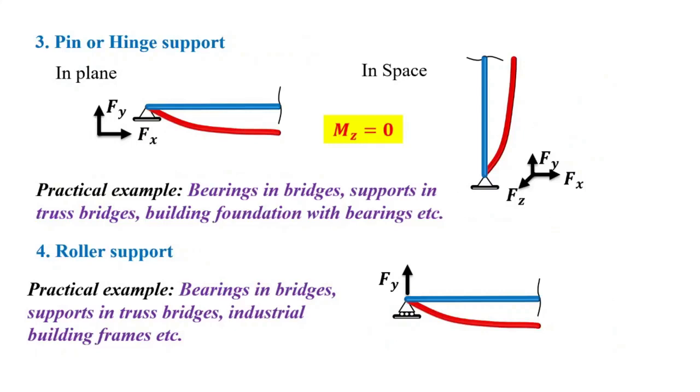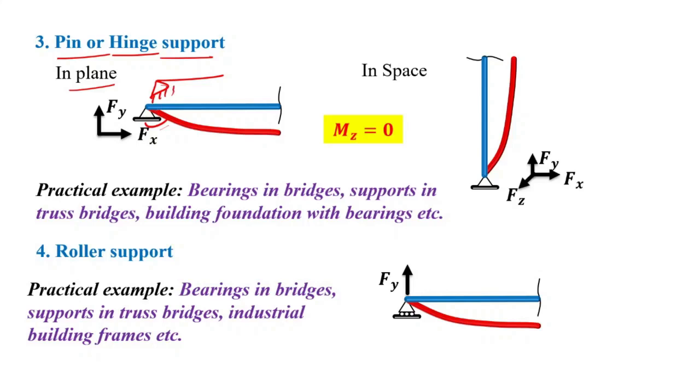So there are two types of support, fixed support. Now the second type of our support is pin support and roller support. Firstly we will discuss pin support, which is also called a hinge support. In plane, if we consider the pin support, it will look something like this, if we draw it in sketch mode.